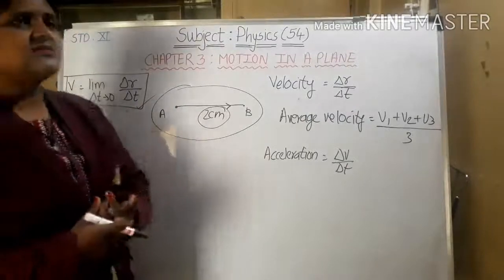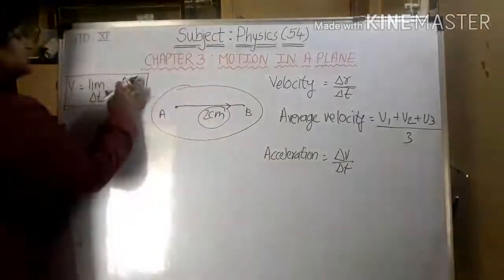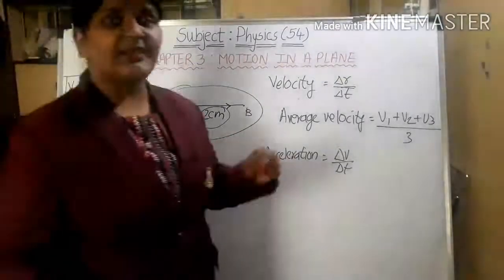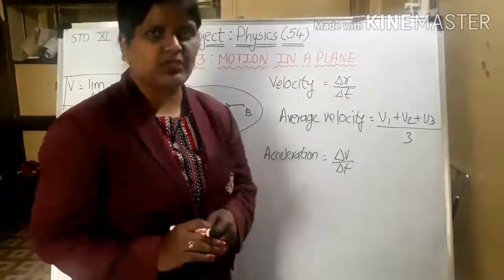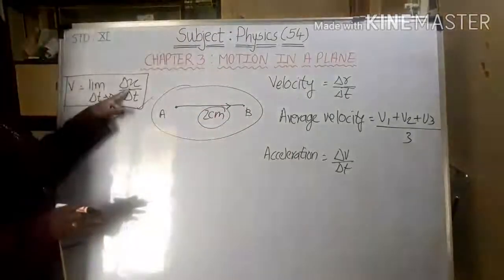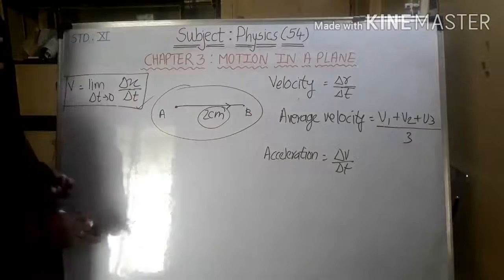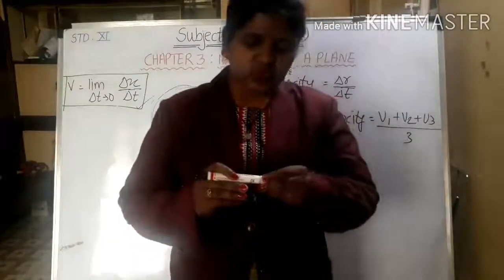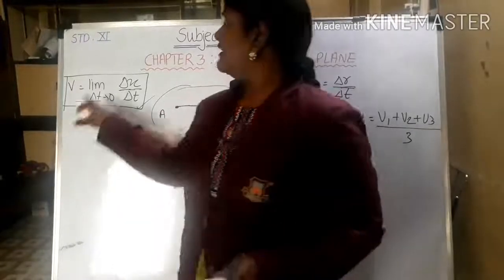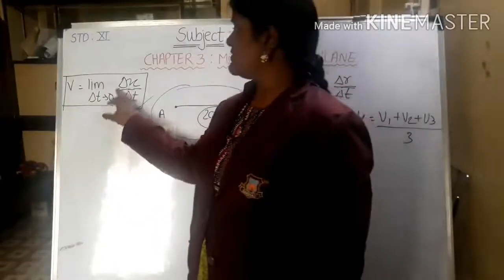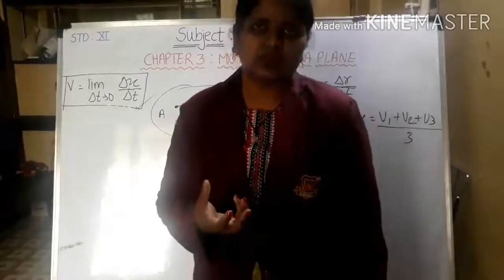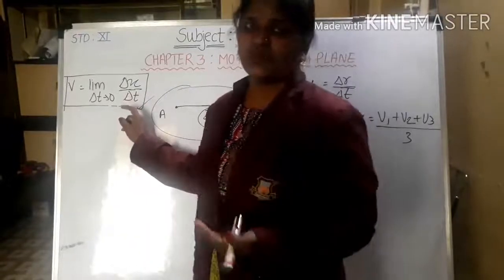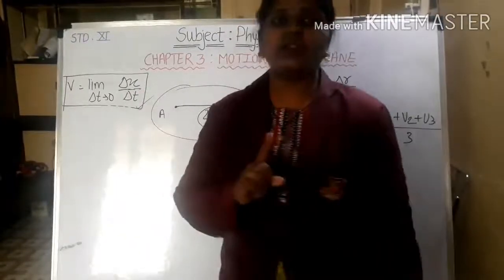Suppose I say the displacement is x. I can put x here, as in your textbook it is x over there, and I have written r. It doesn't matter, I am saying this is the displacement. So velocity will be limit delta t tends to 0, delta x upon delta t. Now what is the meaning of limit? Limit delta t tends to 0 means the limit is given to the denominator, right? Delta t should not be equal to 0.